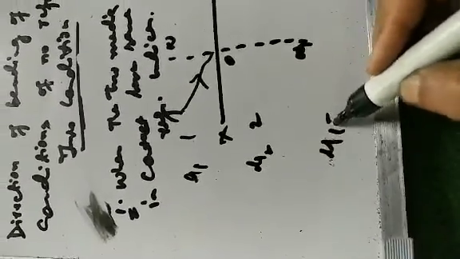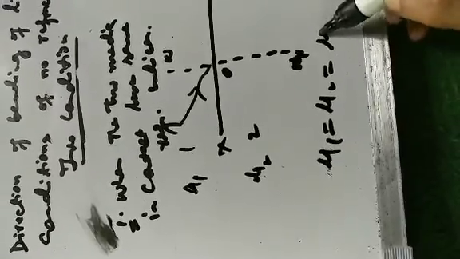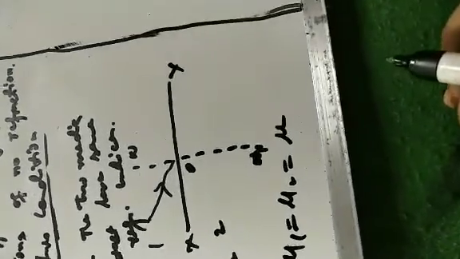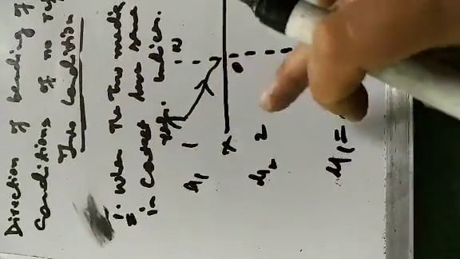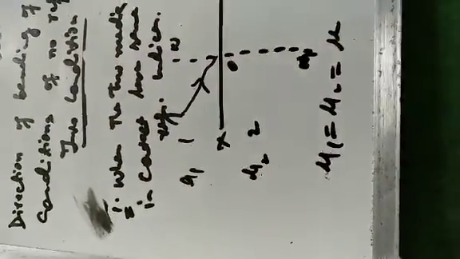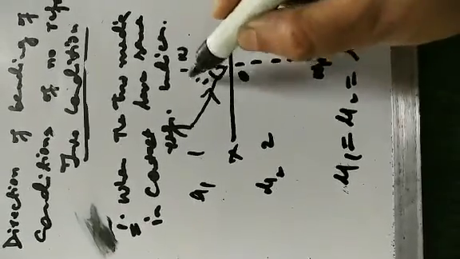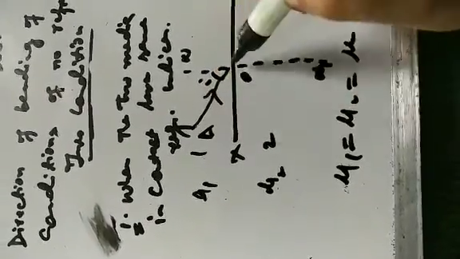So mu1 equal to mu2. Suppose they are the same, that is mu. The index of this medium is mu, and the index of this is also mu. So here i is the angle of incidence, AO is the incident ray.